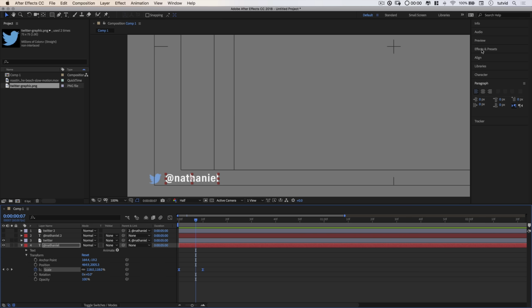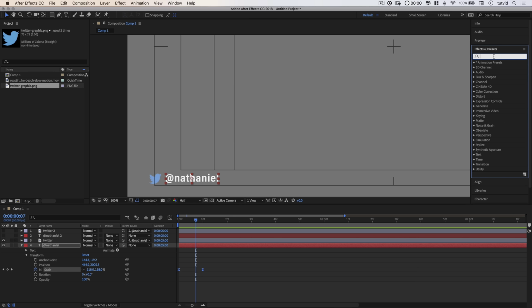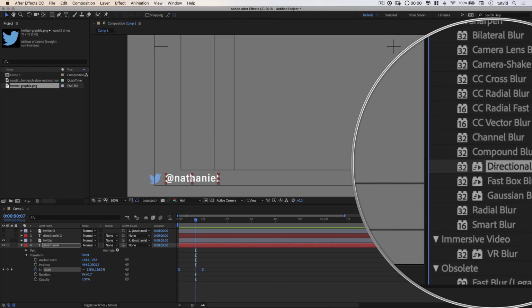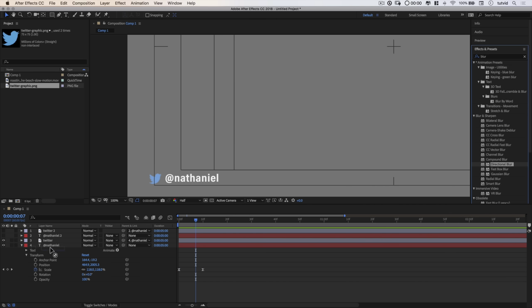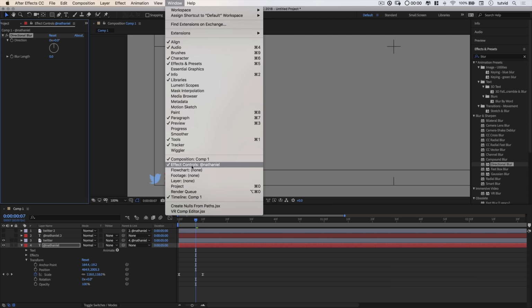And I'm going to head over here to my effects and presets panel, where you can see I've already run a search for blur, but just to show you exactly what I'm doing, blur. And I want to come down here and use directional blur. I'm going to drag this and drop it on my Nathaniel text layer. And my effect controls panel is going to open. This here is under Window, Effect Controls right there. And I want to do a few things.